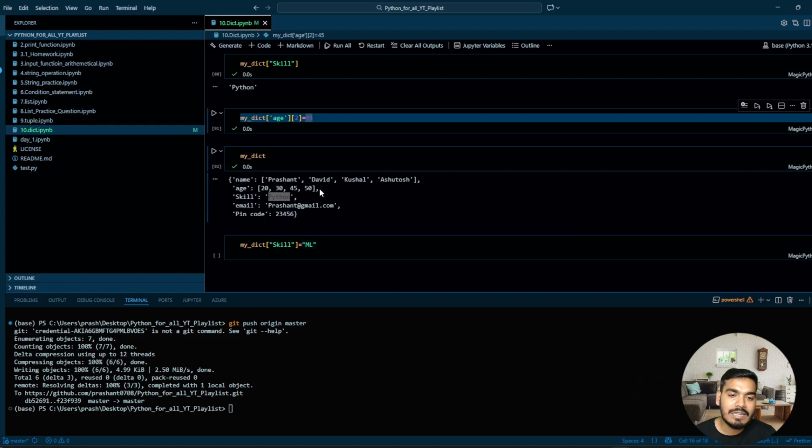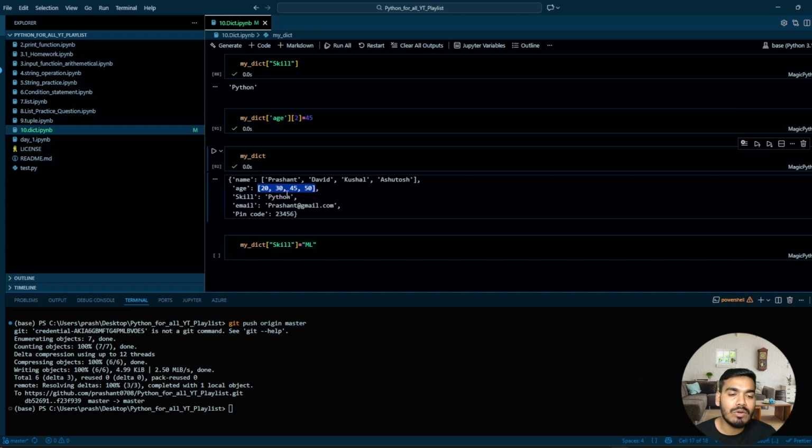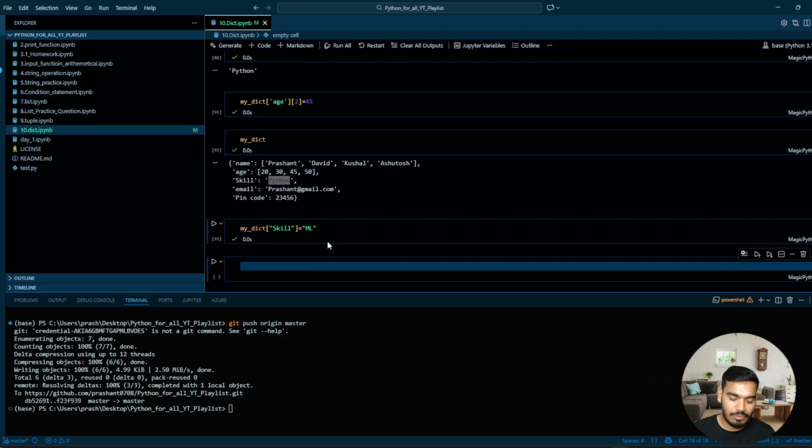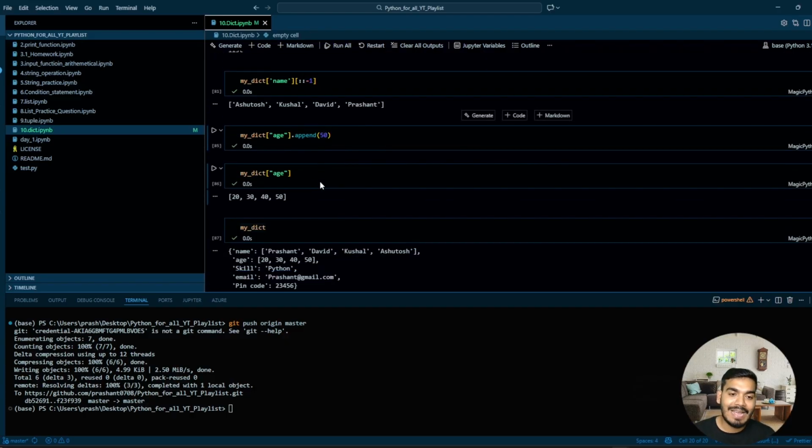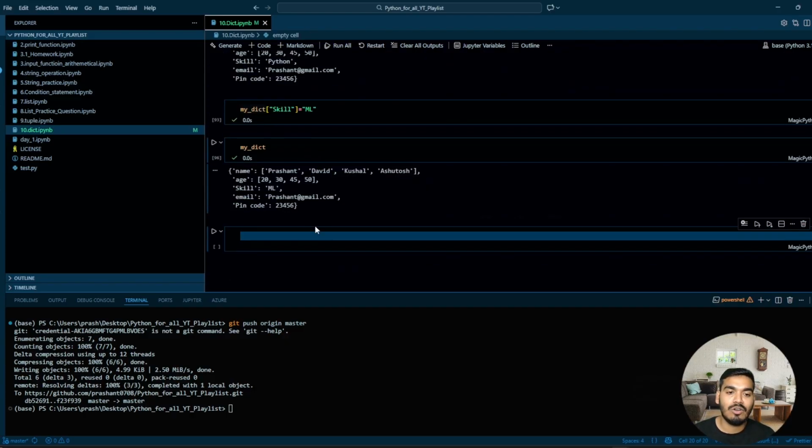Why? Because it is a list, and I don't want to change the entire value of the list. Here it is just one string, so we can directly pass ML and it will work. This is how you can access and update any of the elements inside the dictionary, right?